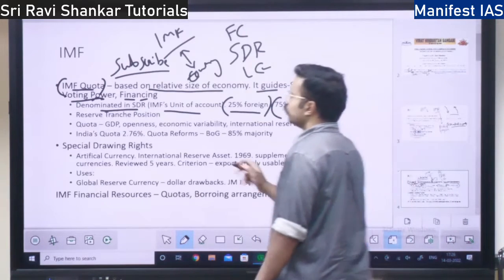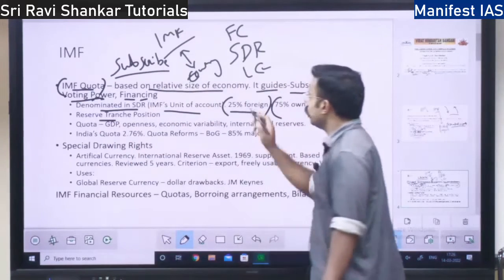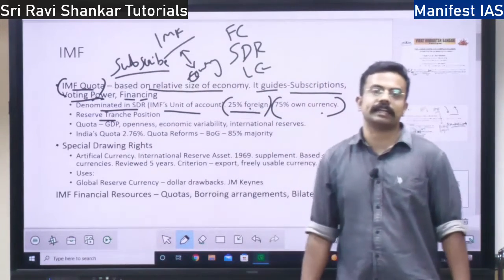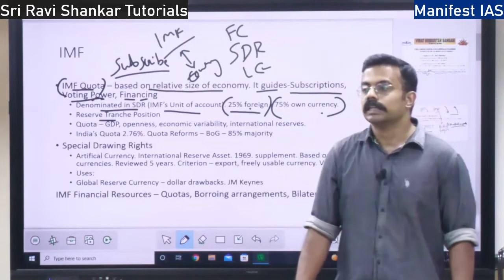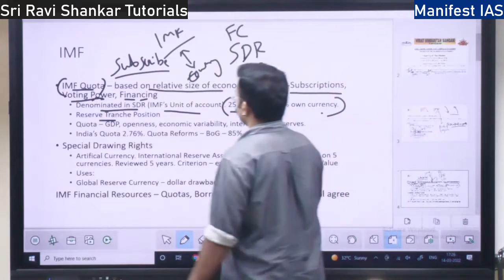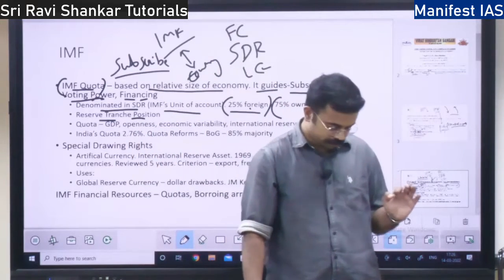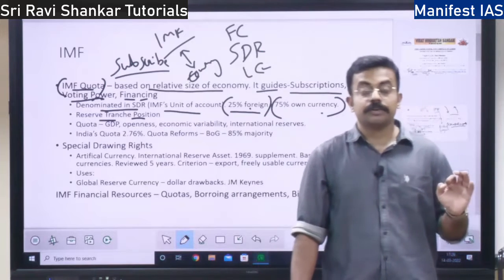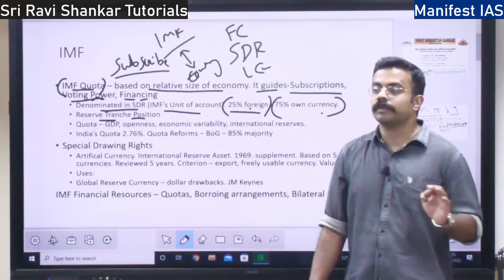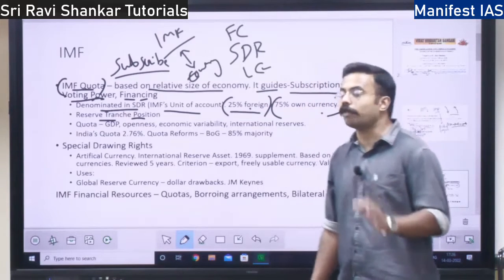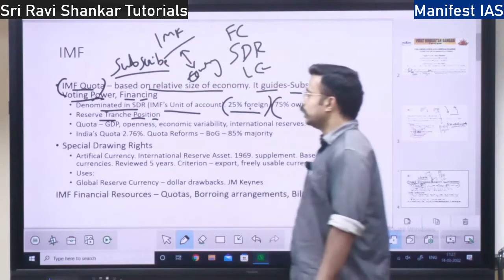Next, you have reserve tranche position. What do you mean by reserve tranche position? This 25% foreign currency which is being given to the IMF as a quota is called reserve tranche position. Reserve tranche position is related to foreign currency: how much money you are giving to the IMF during your subscription in foreign currency, that is called reserve tranche position, right?